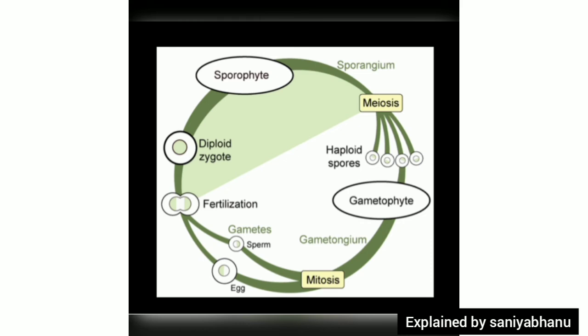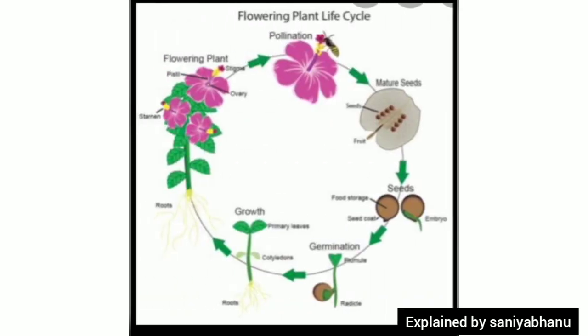In many other flowering plants, such as corn or castor, the endosperm tissue continues to grow as the ovule matures into a seed. After fertilization, the zygote divides several times to form an embryo within the ovule.